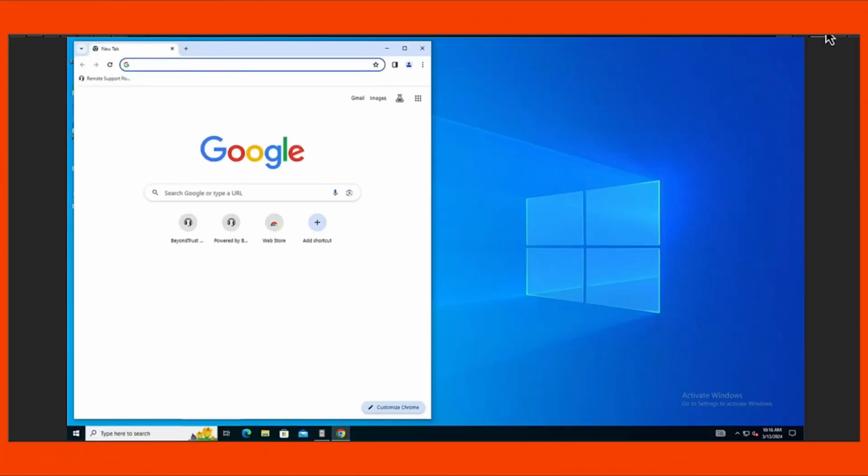Switching to the user Jin Lu, she will go to the portal and enter the session key that was provided by the agent.